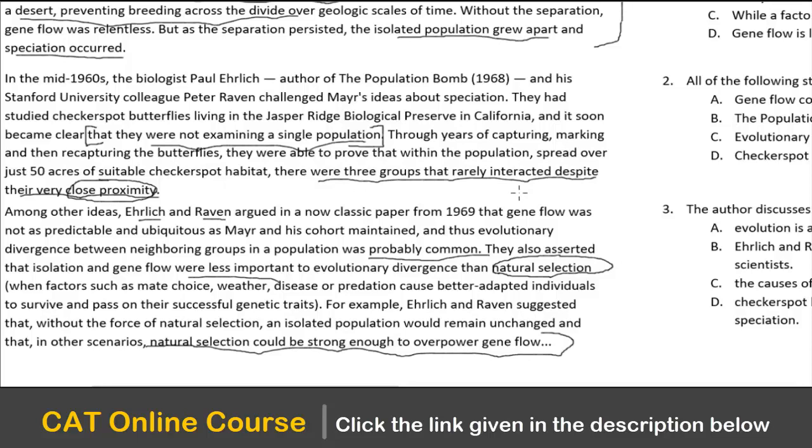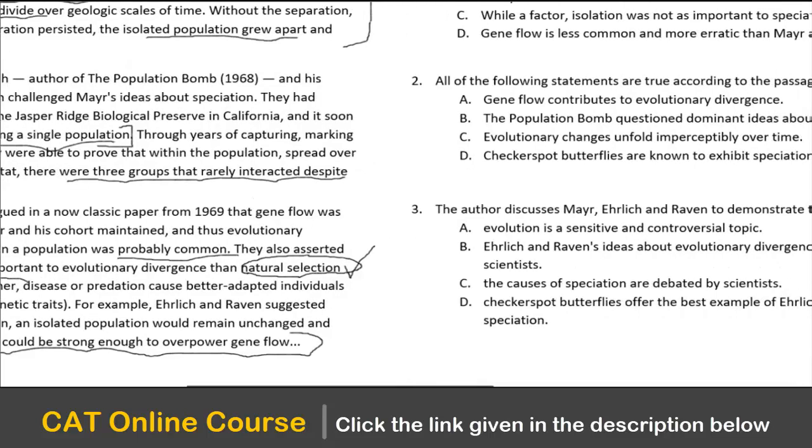That means there is something else, and that something else is natural selection. So that is how you have to summarize the whole passage. And it's a very, very simple passage. There is not much complexity. We can go ahead and take the questions, right?